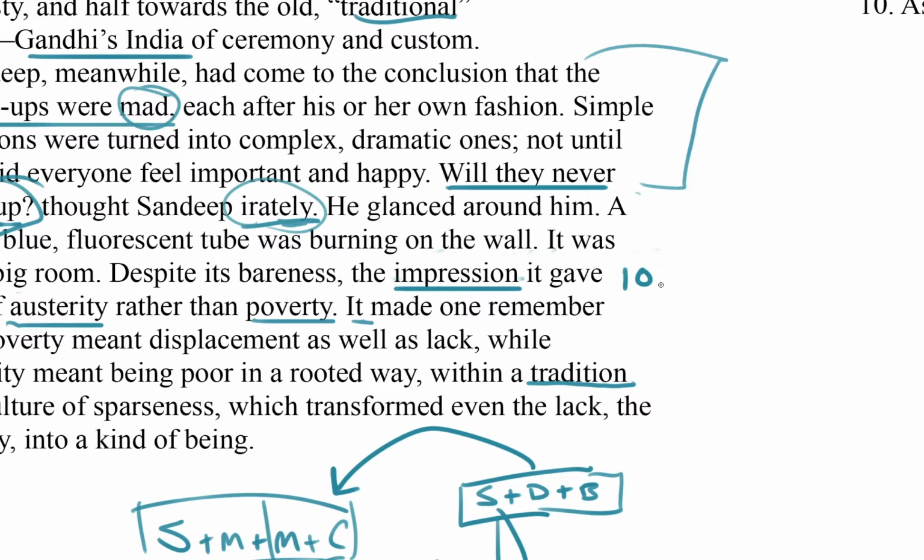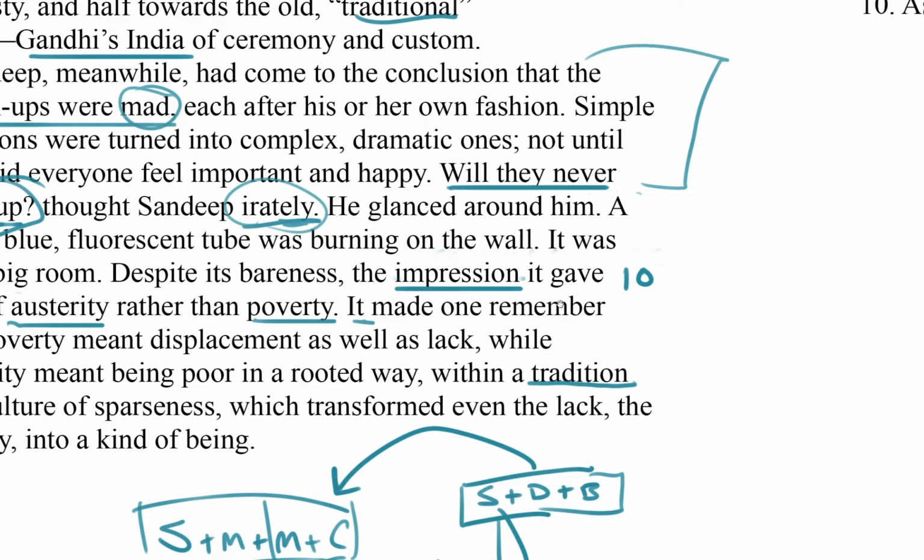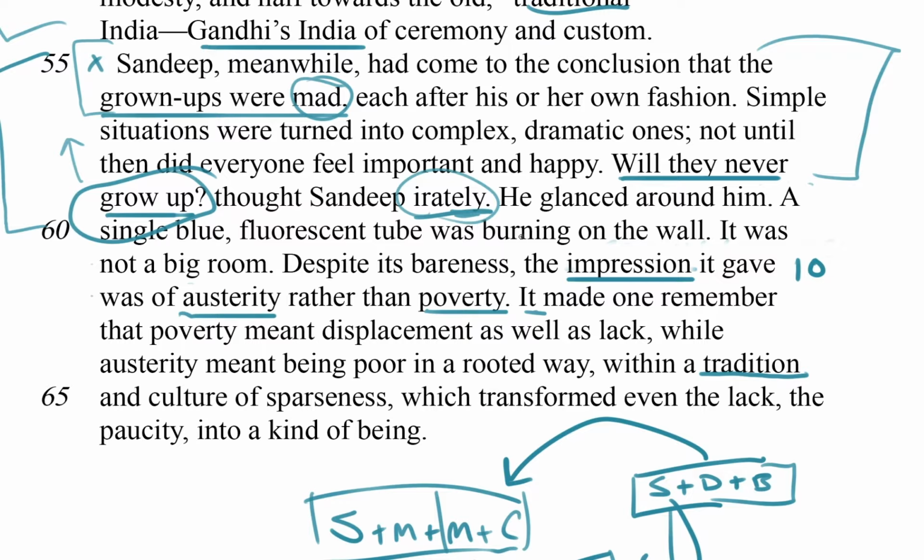During the survey step, I wrote question 10 in the sidebar here. And so now I can zoom right to the context. Okay, let's start reading here. Despite its bareness, and I think it's referring to the room. Despite its bareness, the impression it gave was of austerity rather than poverty.